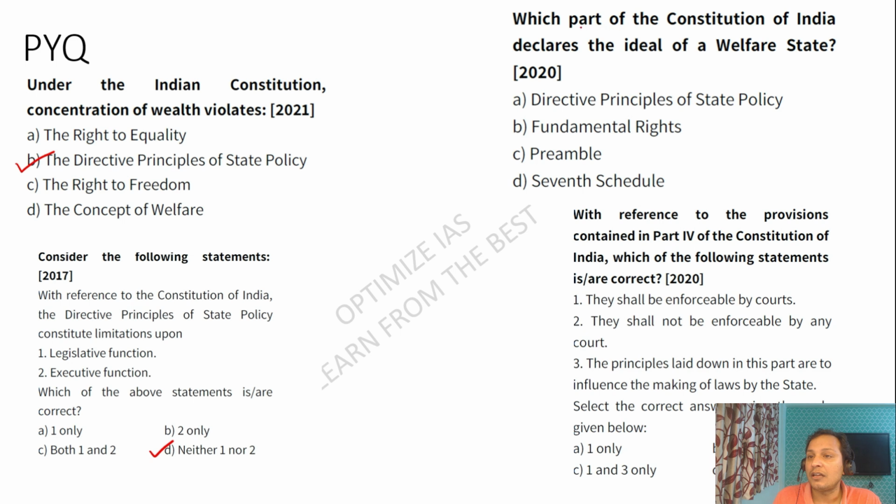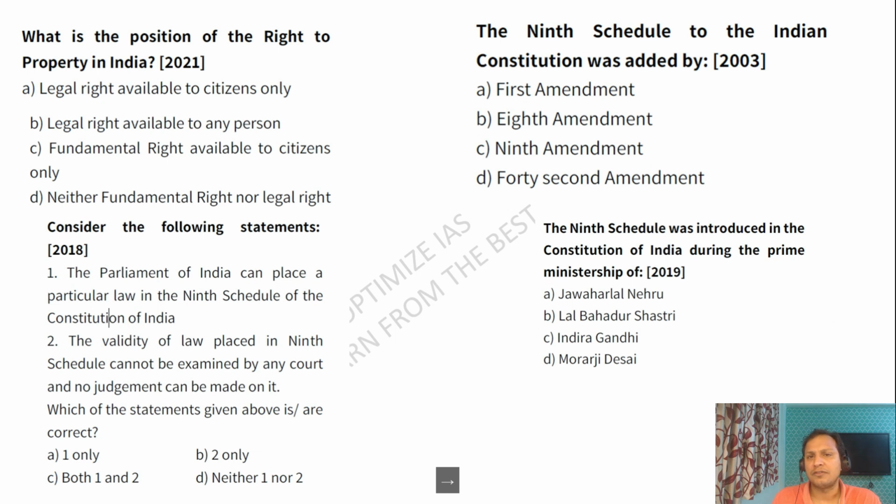Which part of the constitution declares India as a welfare state? Again, it is the DPSP. So you can see UPSC has asked a lot of questions about the nature and aim of DPSP. For example, DPSPs are not enforceable by the court, and they are fundamental in the governance of the state. So a lot of questions have come.